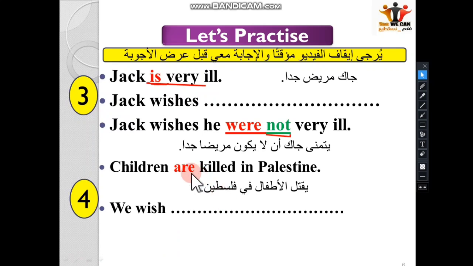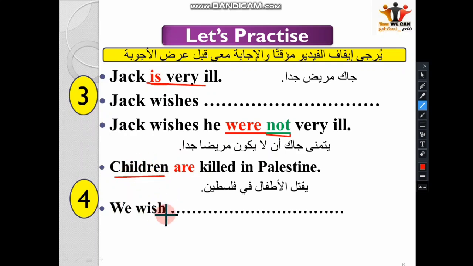and pay attention to the verb. Children are killed in Palestine. So we wish, and the subject is children. So we wish children what? Here we have verb to be. The past of verb to be is, alright, and we have children is plural, alright.